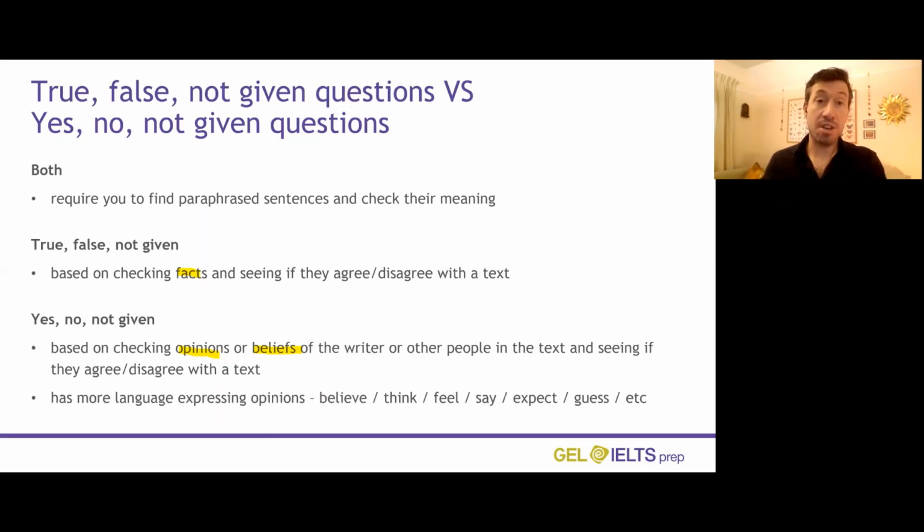Now, in yes, no, not given, the sentences that you have to check have more language expressing opinion. So verbs like believe, think, feel, say, expect, guess, these kinds of verbs. Whereas in true, false, and not given, it will just be stating a fact, like this is this or there are this. So things that are just either true or false. So that's kind of the main difference. Also, the IELTS reading where you usually get yes, no, not given questions is usually reading 3, because that's often written from someone's perspective or point of view.